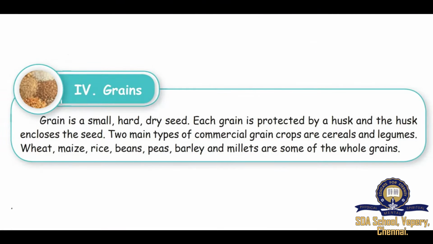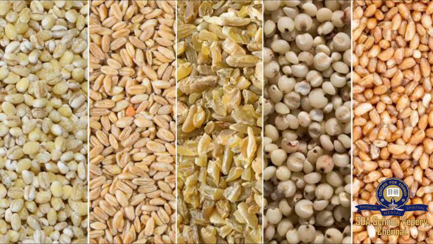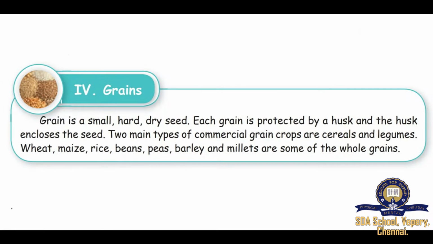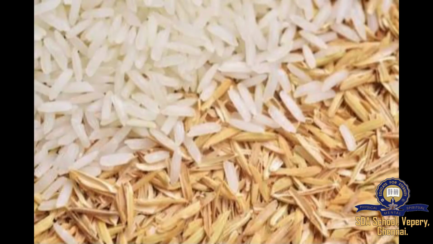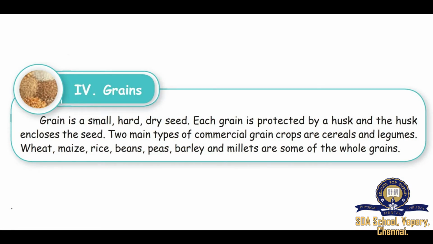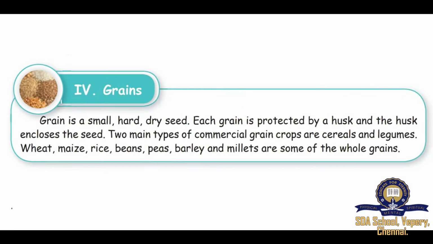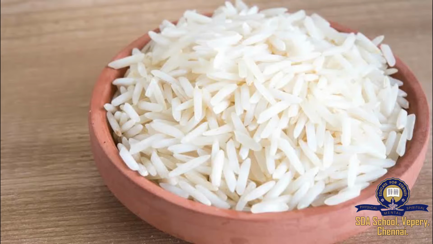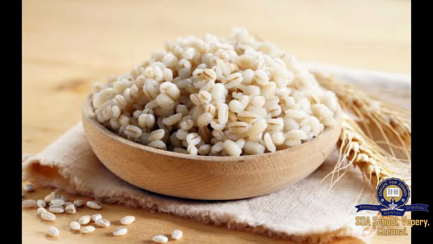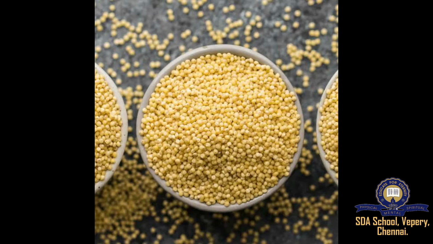What is grain? Grain is a small, hard, dry seed. How is grain produced? Each grain is produced with a husk, and the husk encloses the seed. How many types of grain crops are there? There are two main types of commercial grain crops. They are cereals and legumes. What are whole grains? Wheat, maize, rice, beans, peas, barley, and millets are some of the whole grains.